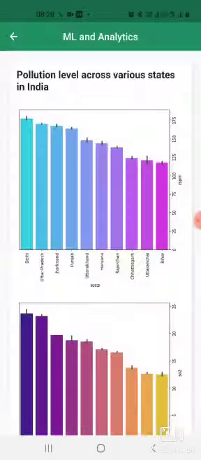Now analytics and machine learning part. So this part of our application is under development because due to time constraint we could not integrate the machine learning algorithms with the application, but the code is ready and it is in the GitHub repository that is provided